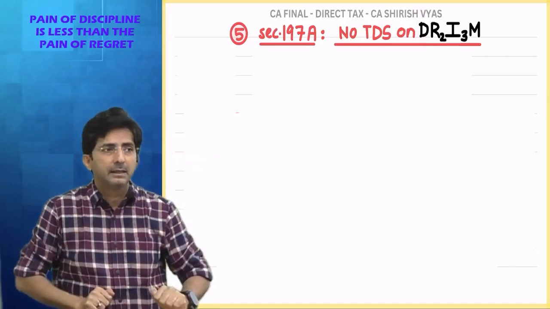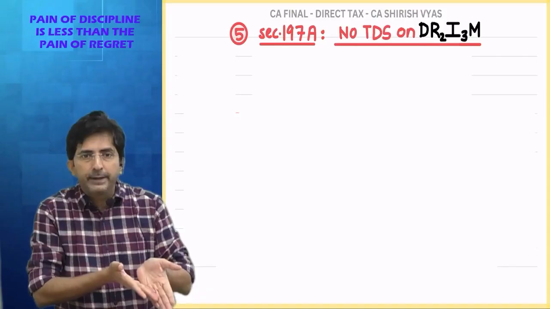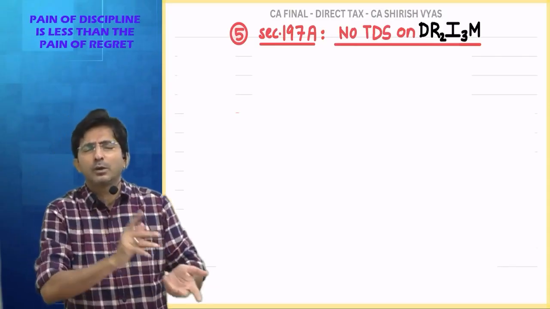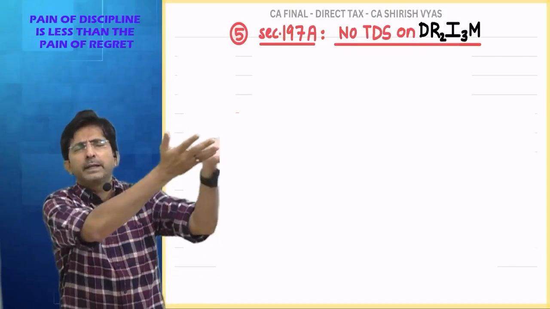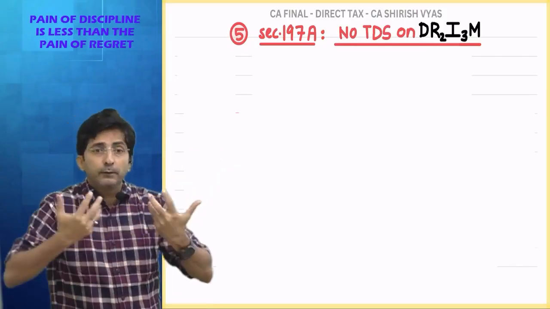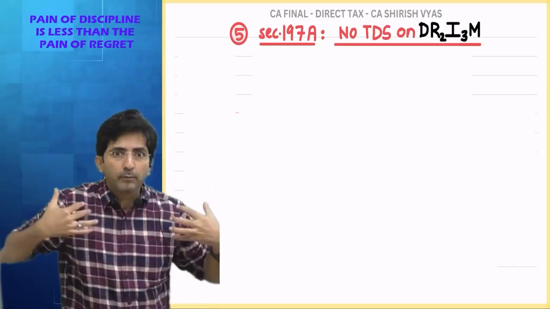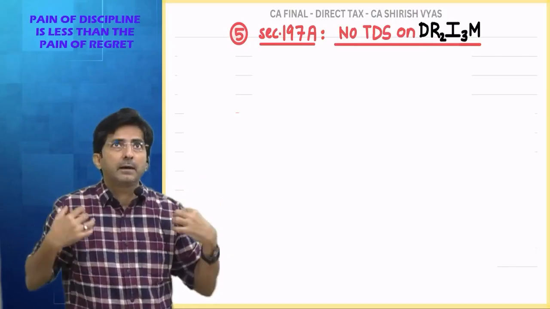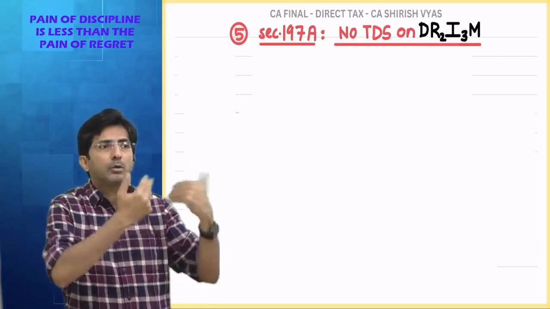But still some people don't understand. They deduct TDS. Like a company, when it gives me dividend, what is the rule in dividend? If the company gives me dividend of more than, see, think from the receiver's angle. In this point, think from the receiver. I am the receiver of the income. Imagine I am receiving dividend of more than 10,000.